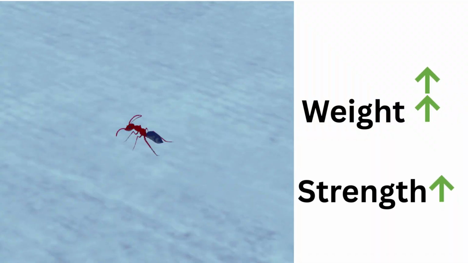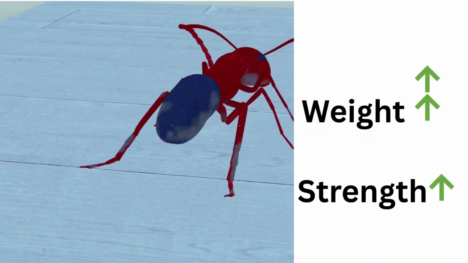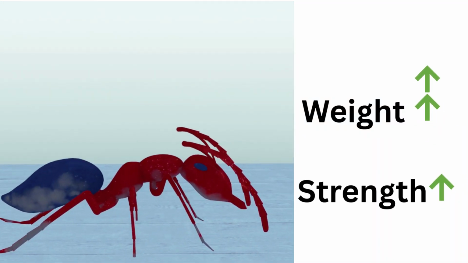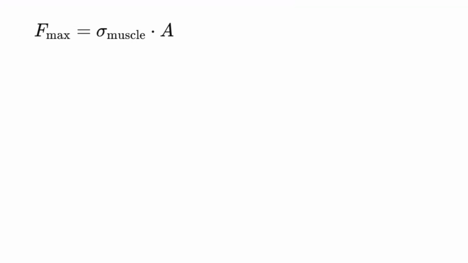When an animal gets bigger, its weight grows faster than its strength. That's because strength depends on the size of its muscle. Maximum weight an ant can lift is equal to muscle tensile strength multiplied by cross section area of the ant's legs. Here, muscle tensile strength is constant. Area grows with the square of the scale factor k. So, muscle force also grows with the square of k.